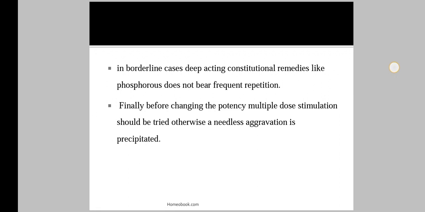Meaning when we give the medicine to the patient and we see that there is no use of that particular dose or potency, then we have to change the potency, but before changing it we give multiple doses of the same potency.